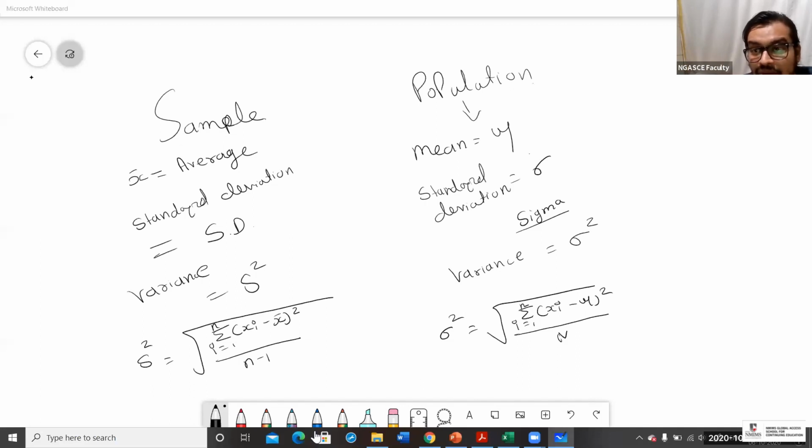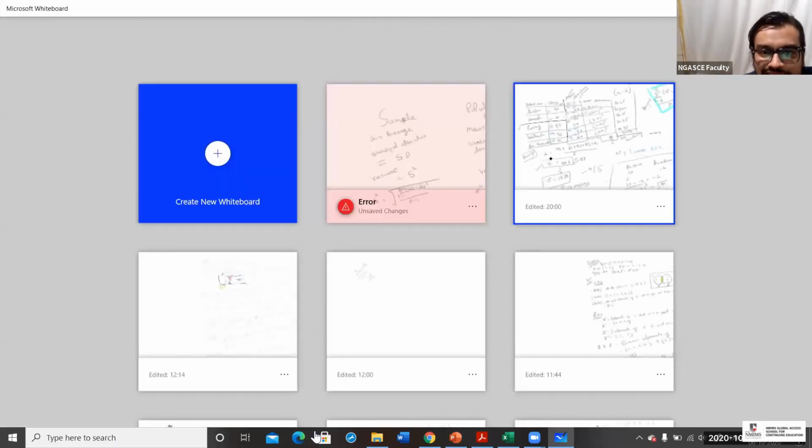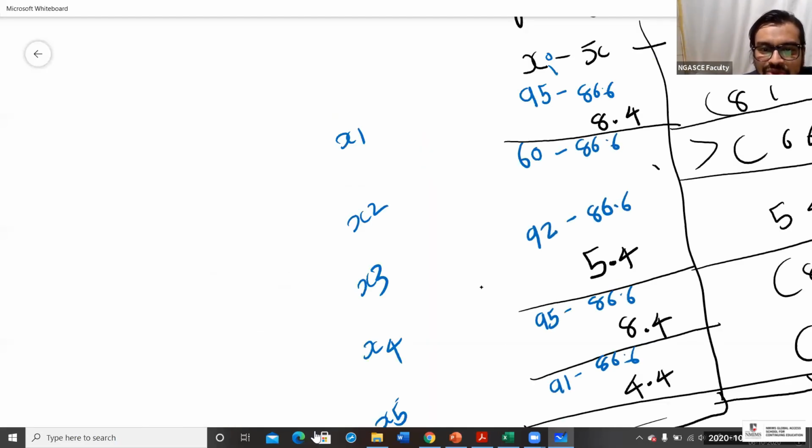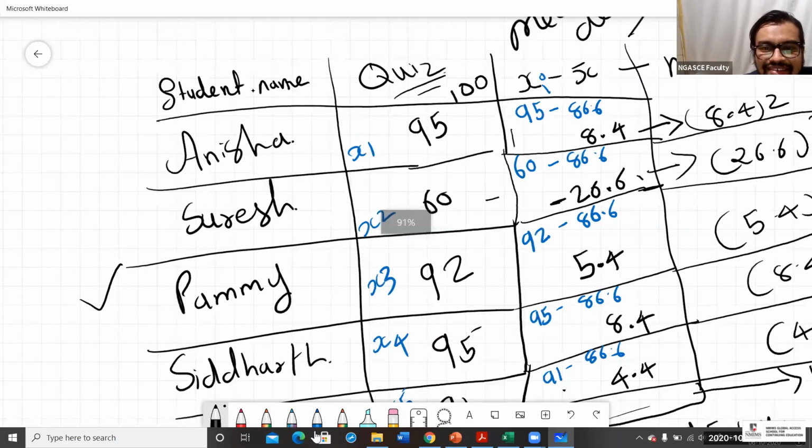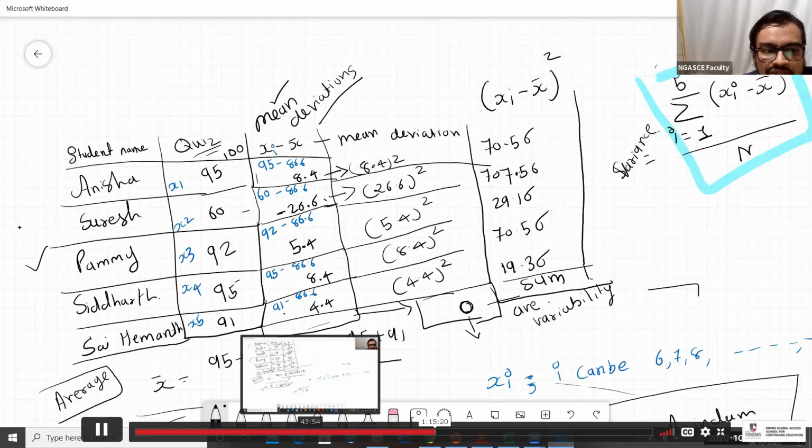Sudhir is asking why we take a square. I have discussed it so many times. Why do we take a square? Because look at the Suresh,